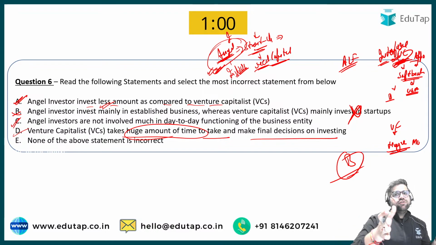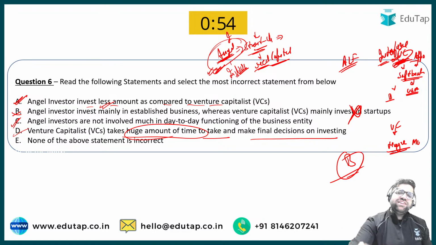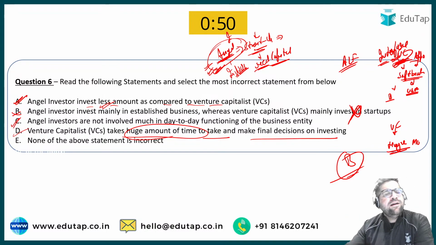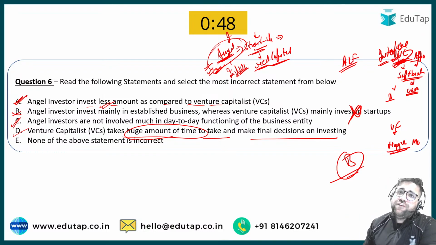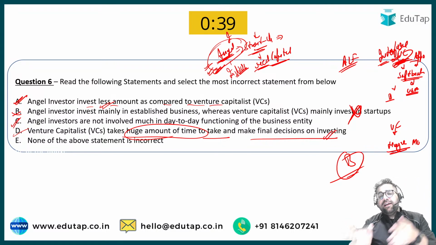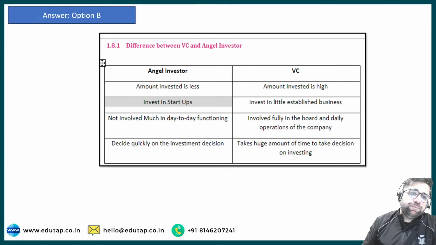The startup comes on the show and there are different personalities sitting there and they have to take a quick decision. So angel investors just have to think for themselves and then they invest their money in the startup. But when it comes to venture capitalists, a huge company is there, multiple members' approval is needed, and that is why sometimes investing from an angel investor is comparatively easier as compared to a venture capitalist. Okay? Option is B.